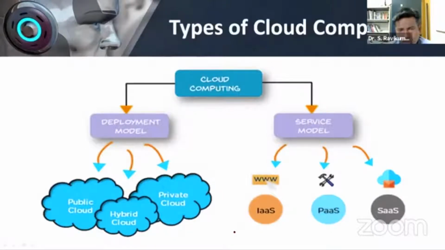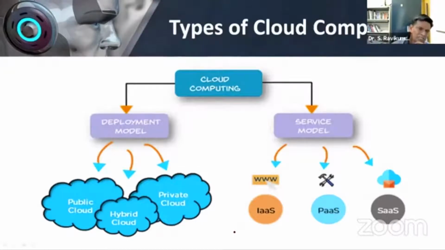Cloud computing is again divided into two parts, based on the deployment and based on the service they provide. Deployment means how the clouds exist. Okay, so the deployment model is of 3 types: public cloud, hybrid cloud, and private cloud. These are the 3 broad categories of cloud computing when it comes to the deployment model.